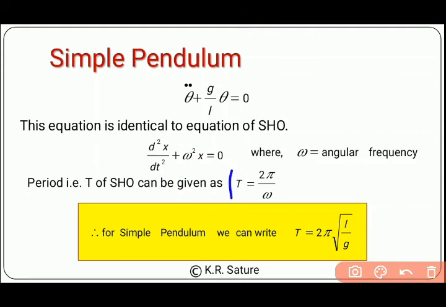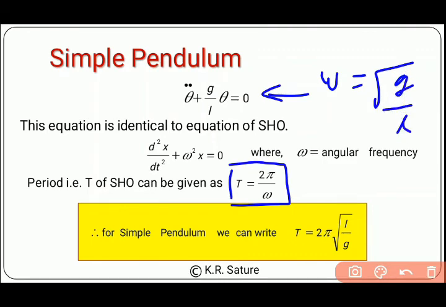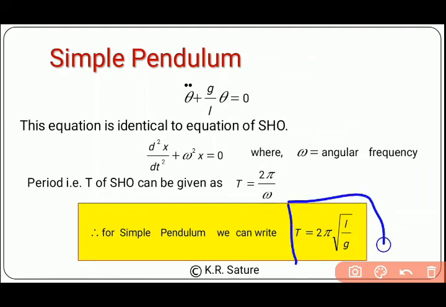Again, we know that the time period is nothing but 2 pi by omega. So in our equation, if we compare it with the simple harmonic oscillator, then omega square is equal to g divided by L. Omega is equal to under root g divided by L. If we substitute this in this equation, then we will get that for a simple pendulum the period is T equal to 2 pi under root L by g.